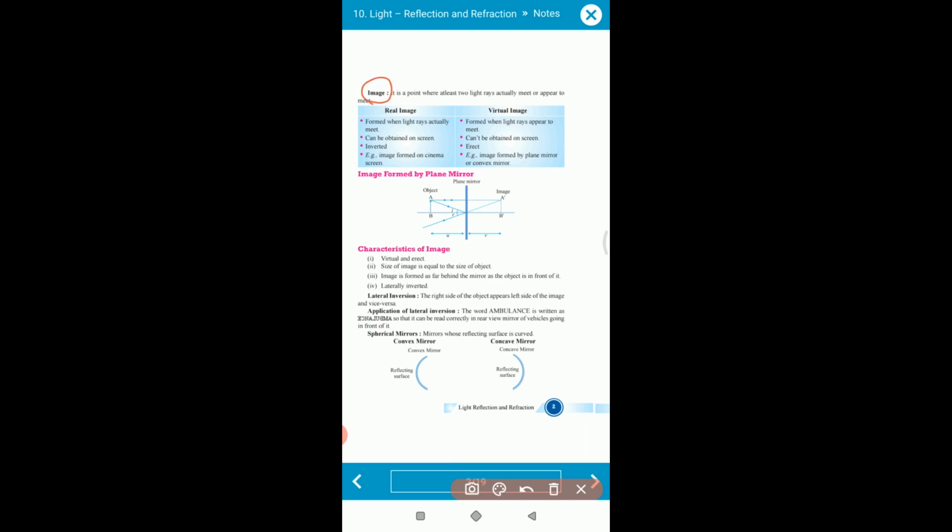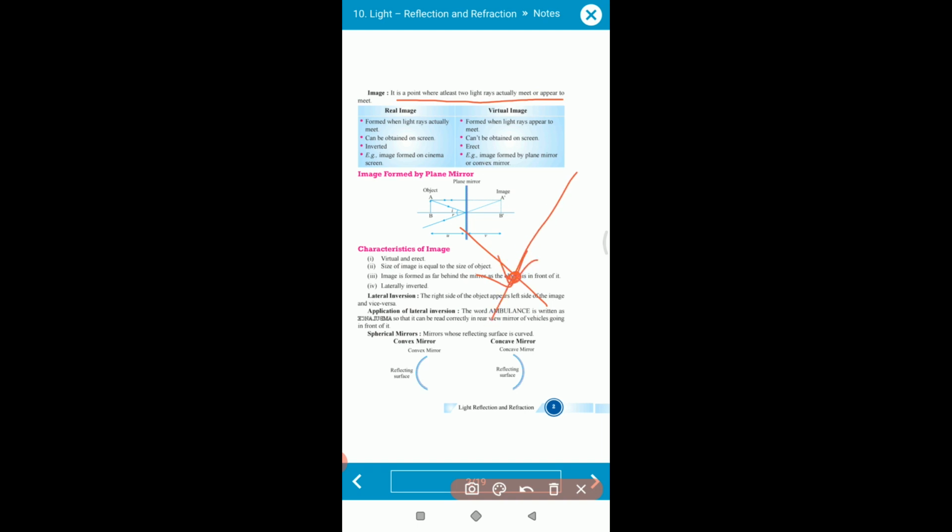For example, suppose you are standing in front of a mirror. You are seeing yourself. Some kind of reflection happens over there, and some kind of image is formed here. So when is the image formed? When the light rays from you and the light rays from the mirror intersect at a point, the image is formed. It is a point where at least two light rays meet. Light ray 1 and light ray 2 meet, and at this point the image is formed.